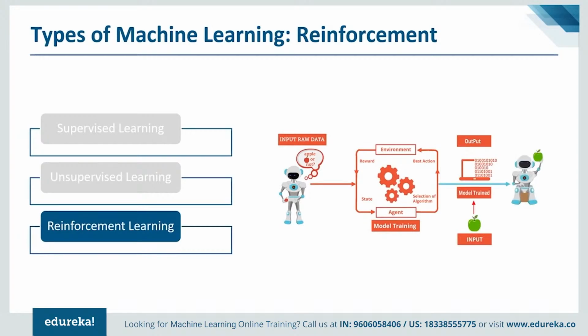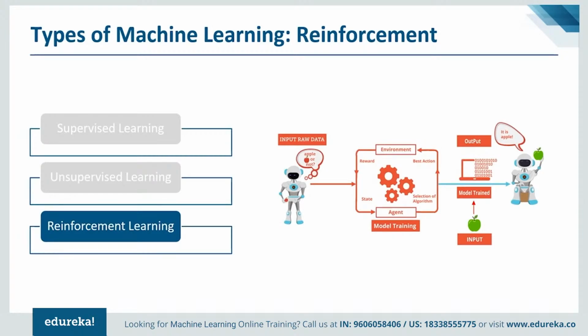The learning agent leverages two mechanisms, namely exploration and exploitation. When the learning agent acts on a trial and error basis, it is termed exploration. And when it is based on the knowledge gained from the environment, it is termed exploitation. Now the environment rewards the agent for correct action, which is the reinforcement signal. Leveraging the rewards obtained, the agent improves its environment knowledge to select the next action.